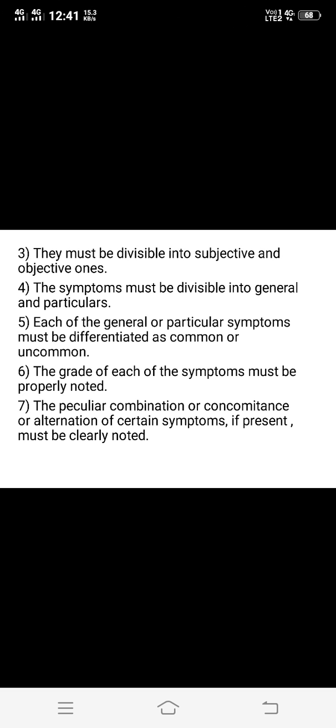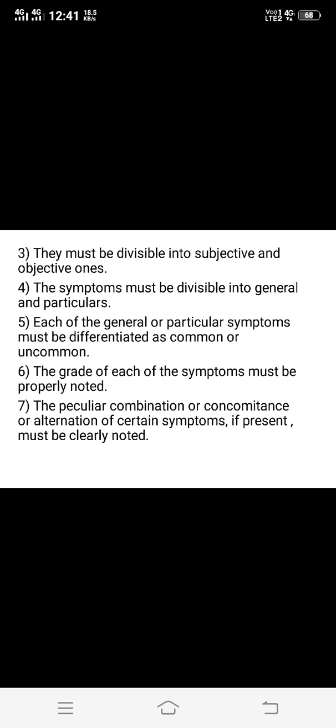That is, the combinations, concomitants or alternating symptoms must be clearly noted while recording the symptoms. Then environmental, occupational and exogenous influences on the case must be noted.